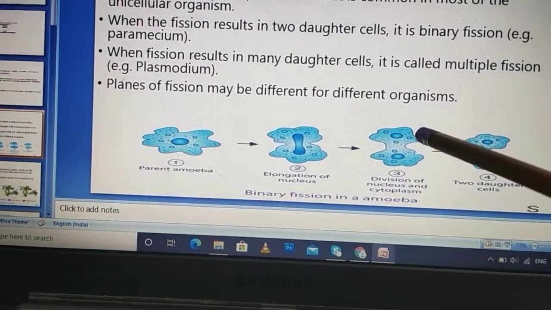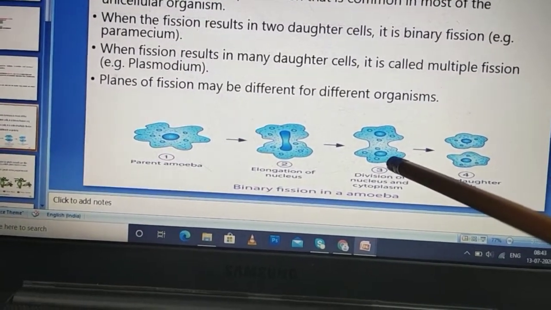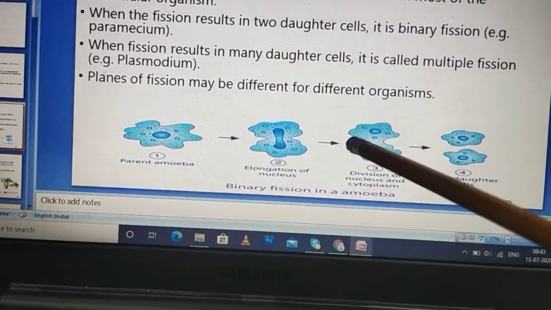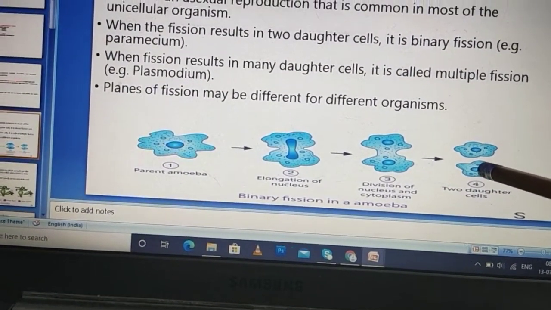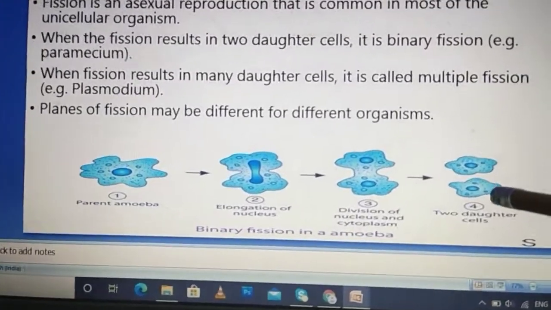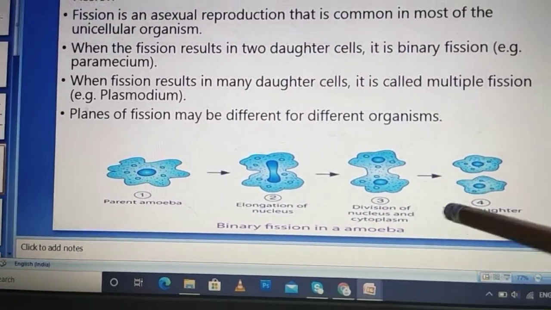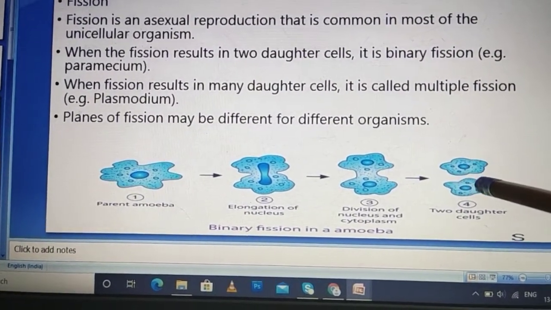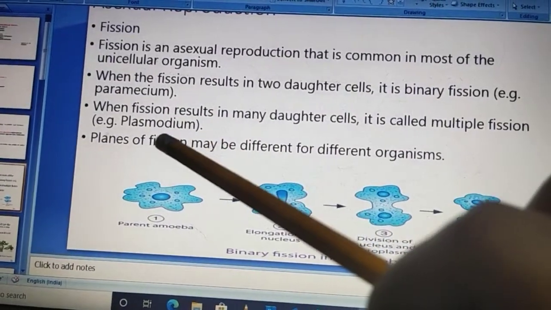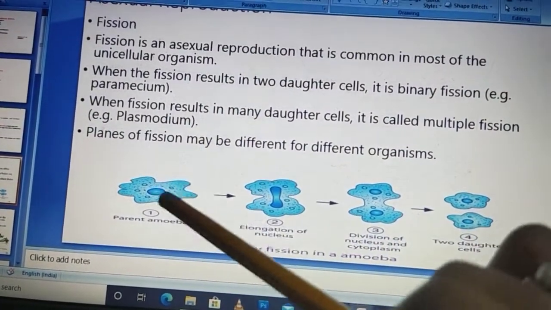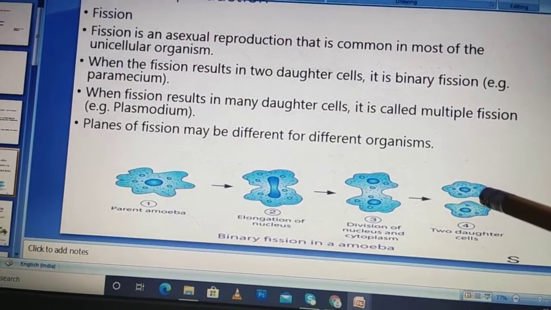Even the cytoplasm of the cell also multiplies and increases in mass, and later on it divides into two cells which are identical to each other. They look alike and they are known as daughter cells. This is binary fission. Why binary fission? Because only two daughter cells are produced. If we talk about plasmodium, many daughter cells will be formed. Then it will be known as multiple fission.